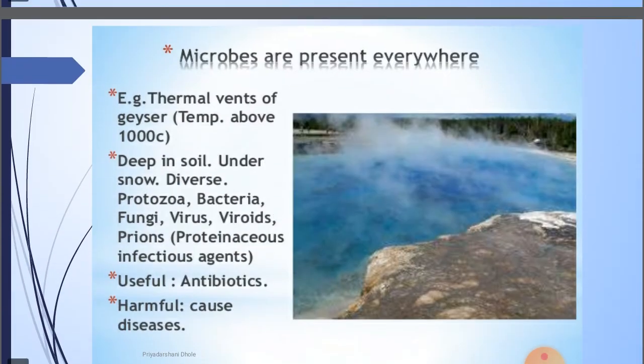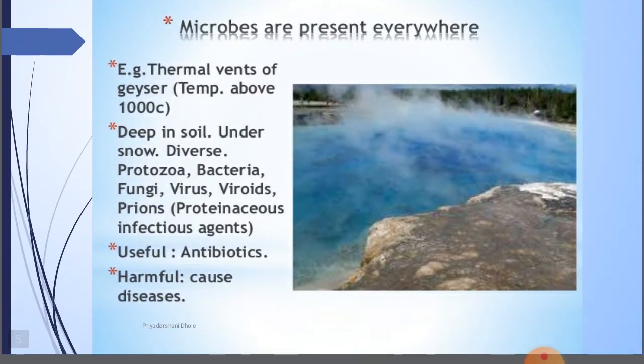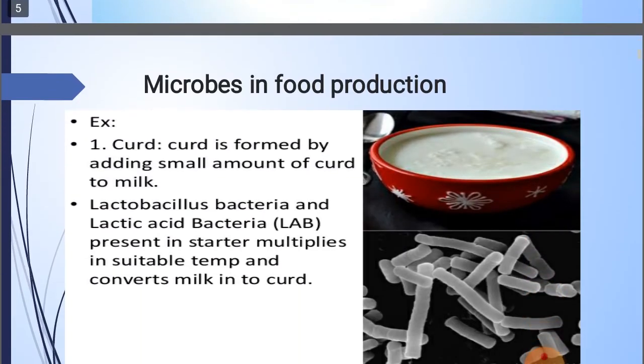Now microbes are present everywhere. Example: thermal vents of geysers, temperature above 1000 degrees Celsius, deep inside the soil, under snow. These different types of microbes are present. Some are useful. We can prepare antibiotics from these microorganisms. Some are harmful, which cause different types of diseases.